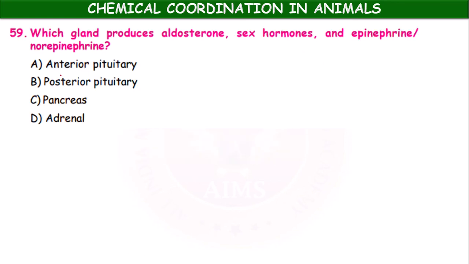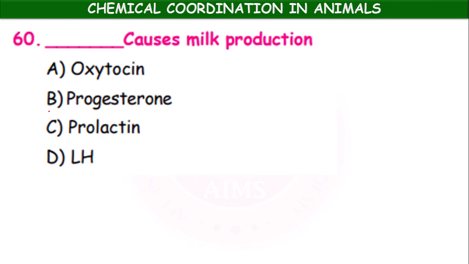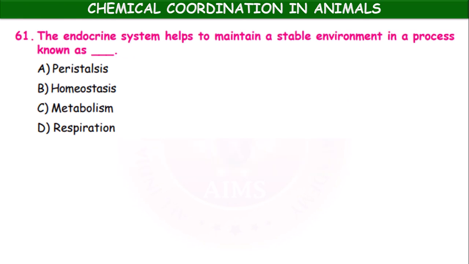Which gland produces aldosterone, sex hormones, and epinephrine, norepinephrine? Anterior pituitary, posterior pituitary, pancreas, adrenal. Dash causes milk production: oxytocin, progesterone, prolactin, LH, luteinizing hormone, prolactin.